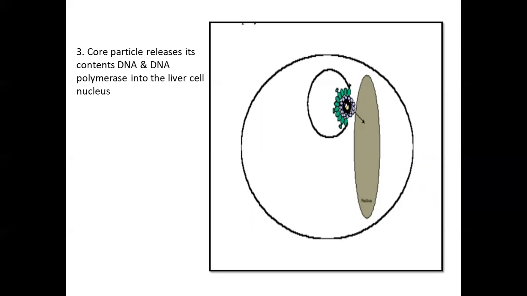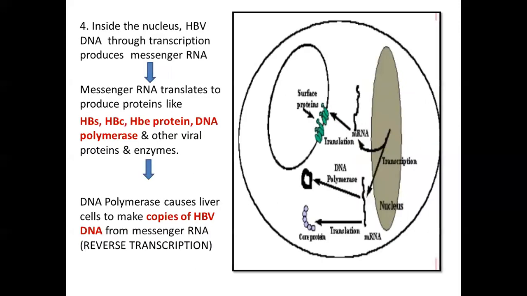The normal process of transcription proceeds from the DNA to the RNA. But in reverse transcription, the DNA strands will be formed from the RNA. That is why it's called reverse transcription. The DNA polymerase is involved in reverse transcription, which we will be seeing in the further slides. So as of now, the core particle has released the DNA and the DNA polymerase into the nucleus of the liver cell.